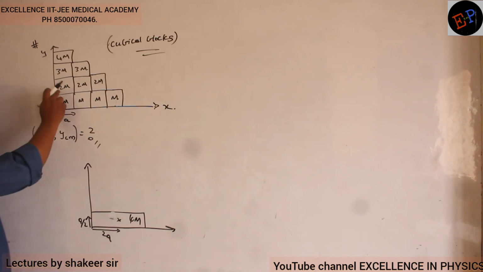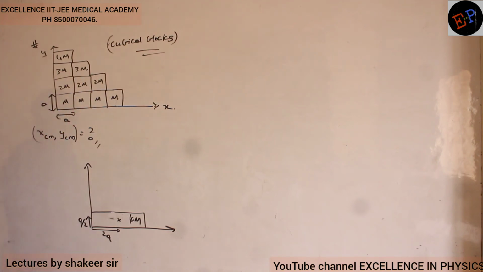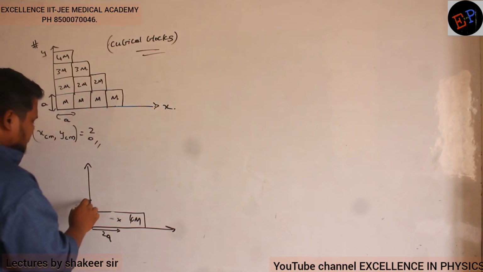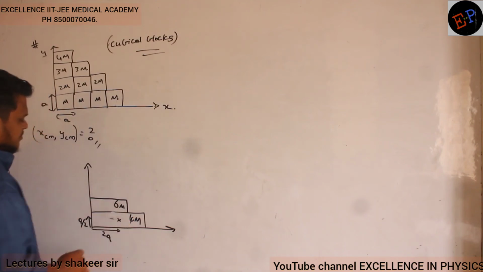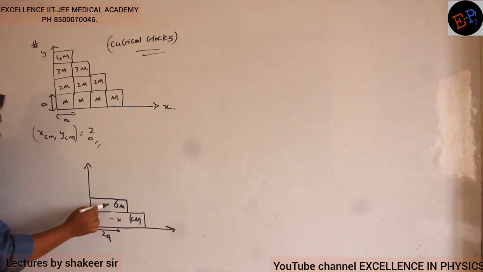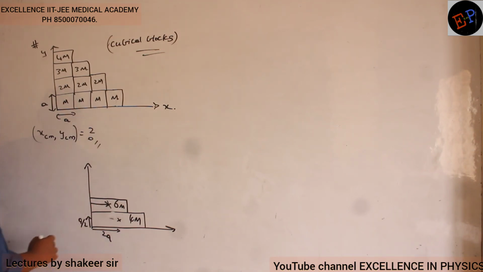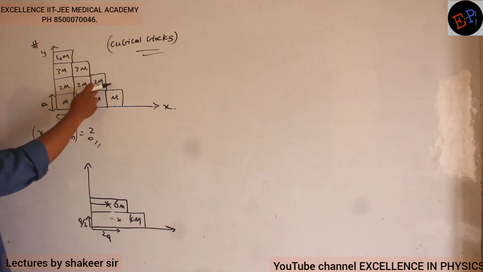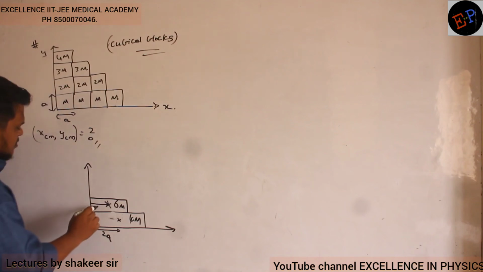Okay? Then you take 2m, 2m and 2m. Their densities are also equal, no? So I can take them to be a single block of mass 6m. So this is a body of mass 6m, and its center of mass will be again at its geometrical center. Now what is this distance? So a plus a plus a, 3a. It will be exactly at the middle, no? 3a by 2. So therefore this distance is 3a divided by 2.